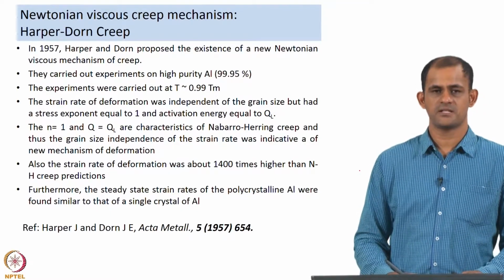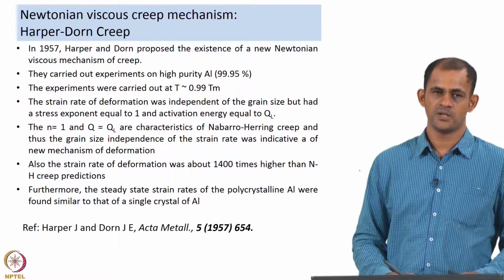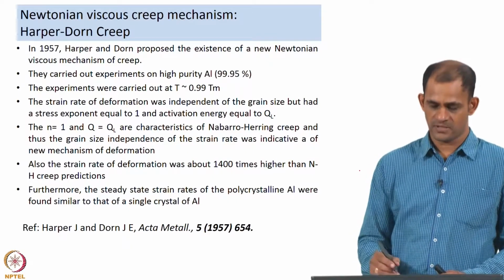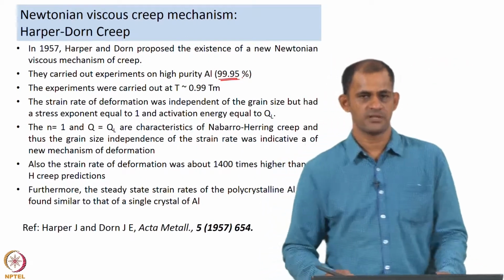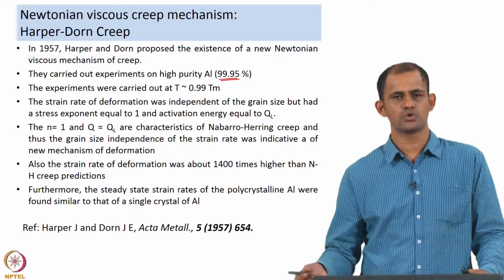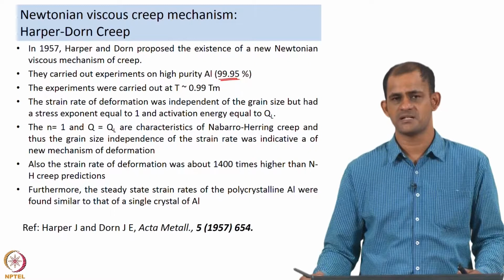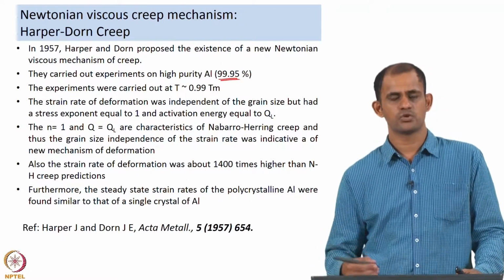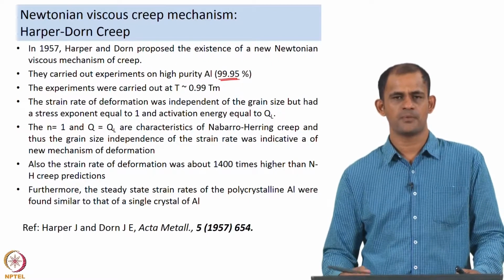In this study they carried out experiments on high purity aluminum. High purity aluminum with a purity of about 99.95 percent was chosen for the experiments, and the experiments were carried out at temperatures very close to the melting point of aluminum. We know the melting point of aluminum is 660 degrees centigrade. They chose temperatures which were about 0.99 times the melting point of aluminum.